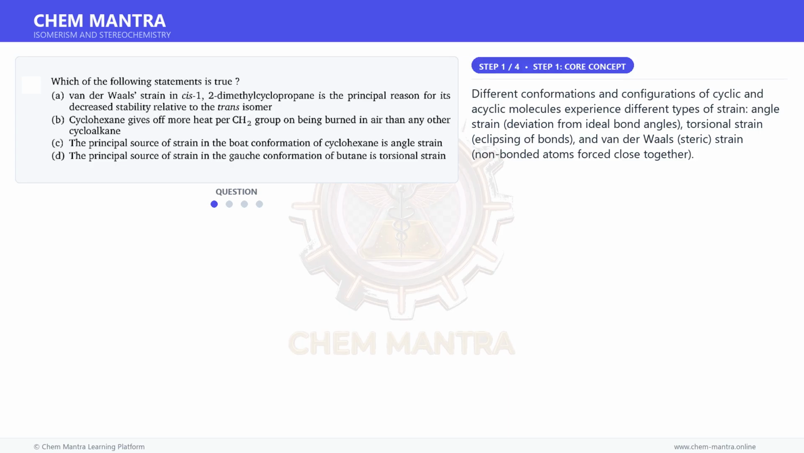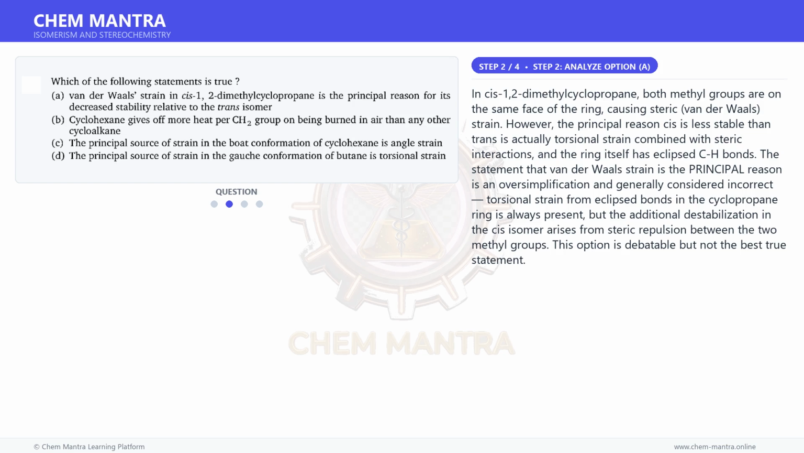Different conformations and configurations of cyclic and acyclic molecules experience different types of strain: angle strain, deviation from ideal bond angles; torsional strain, eclipsing of bonds; and van der Waals, or steric, strain, non-bonded atoms forced close together. Moving on to the next step.